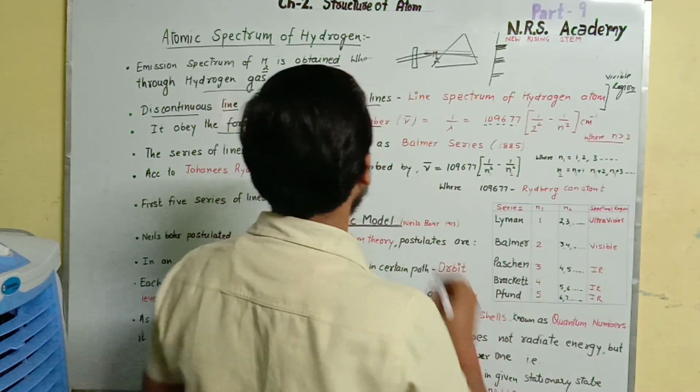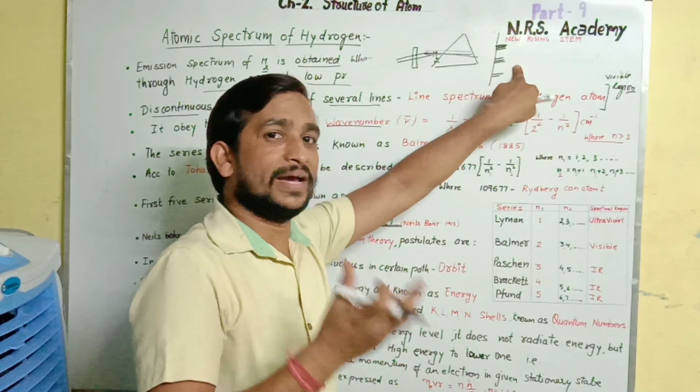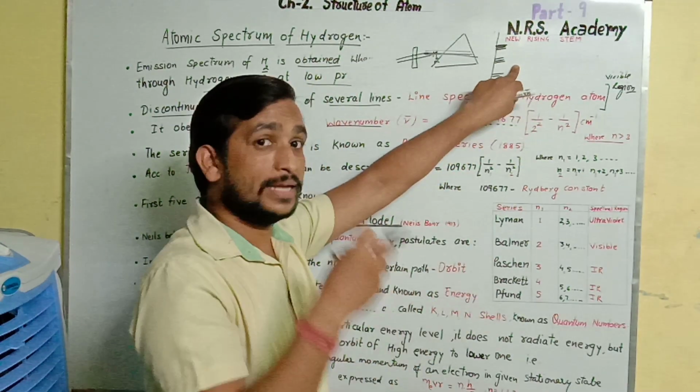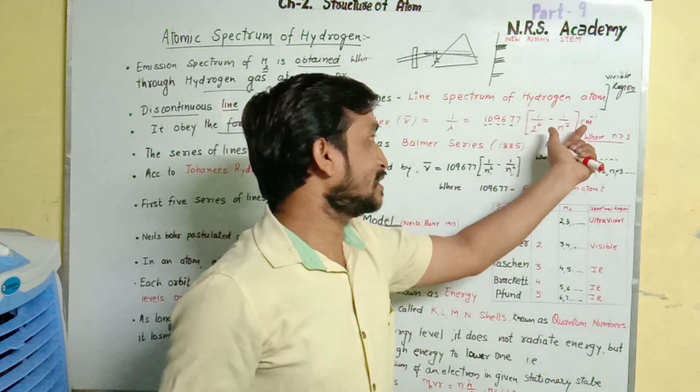This means the lines obtained by excited electrons are represented by this wave number, and the formula is given as this one.